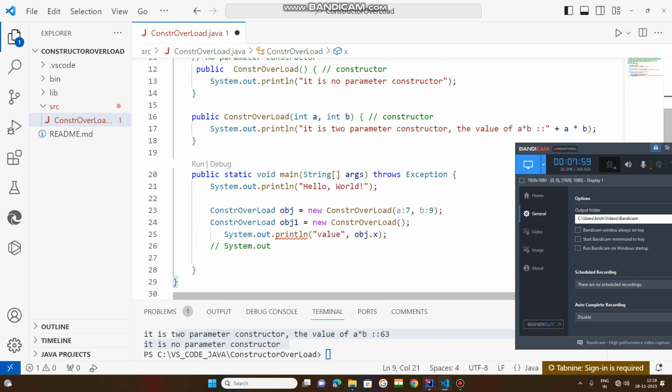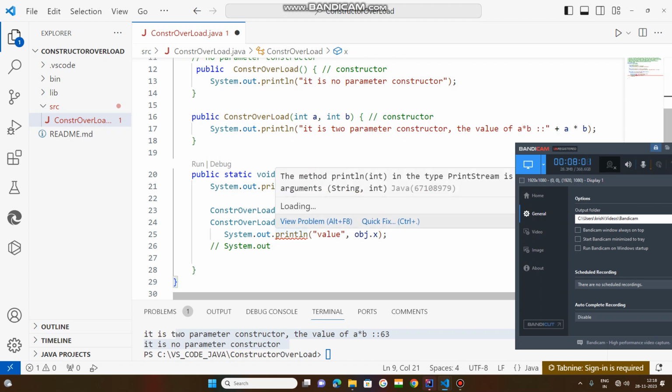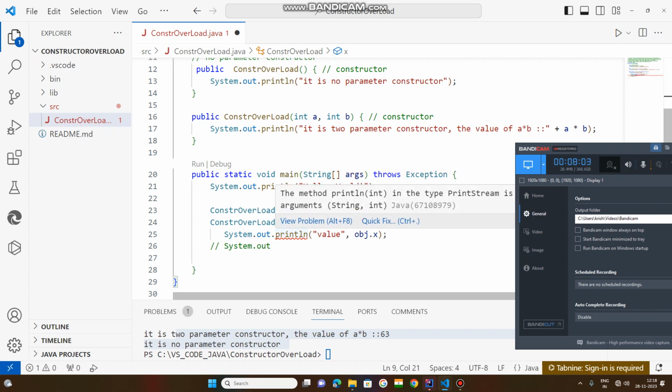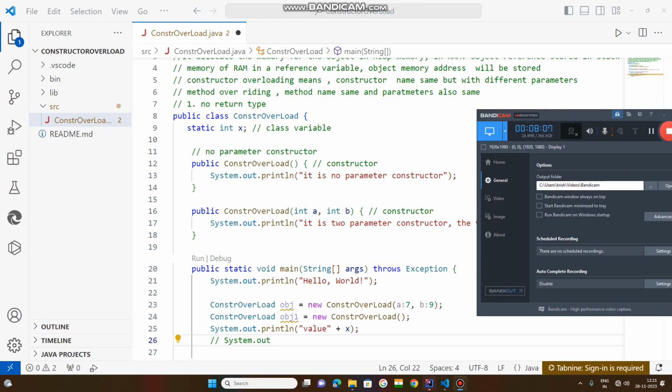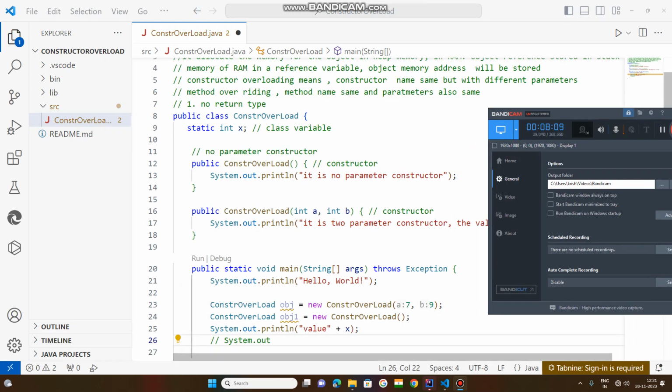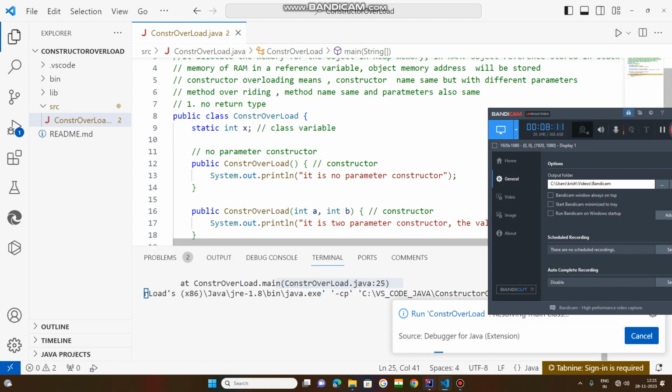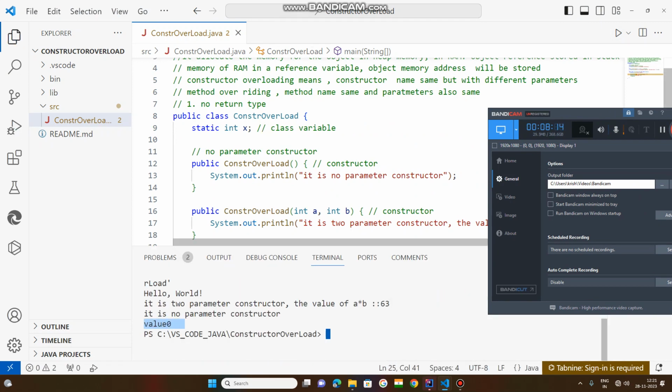Now this x is declared as a class variable, with the static keyword. It is giving me an error, why? If I compile this code, the value is equal to 0.